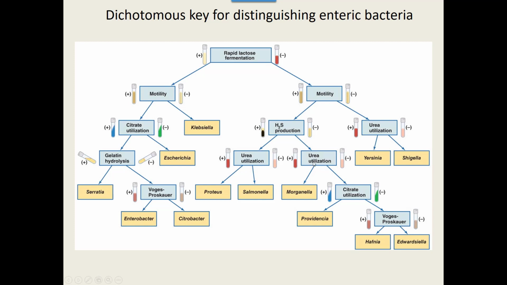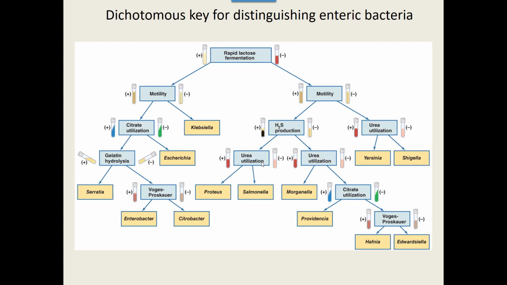Now, some of these tests we're going to do in lab. We're not going to do the gelatin, and we're not going to do the Voges-Proskauer, but we are going to look at some of these other different types of tests. It's how we can start to break down some of our gram-negative bacilli because there are so many of them.